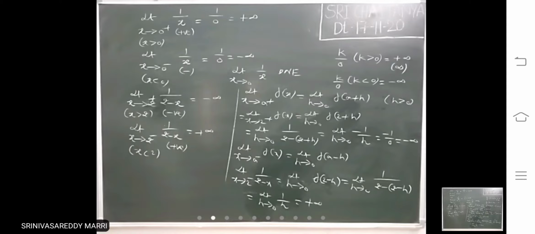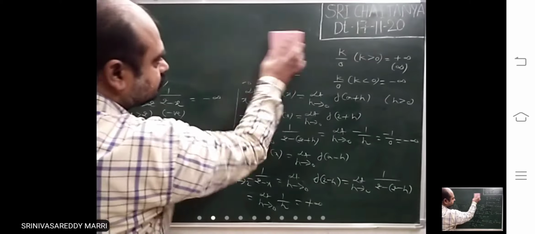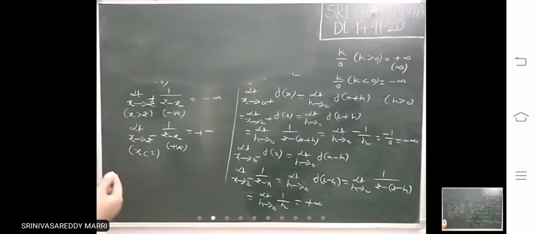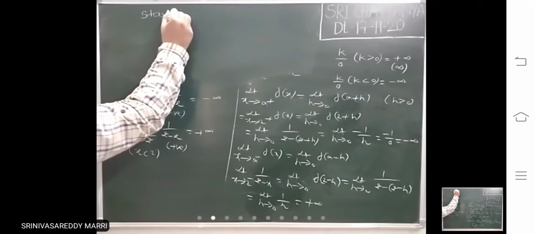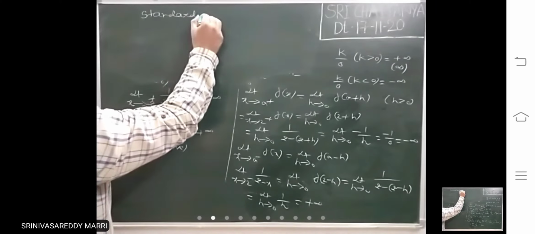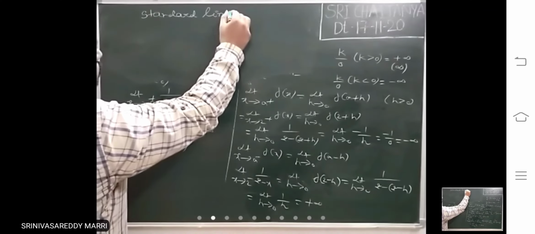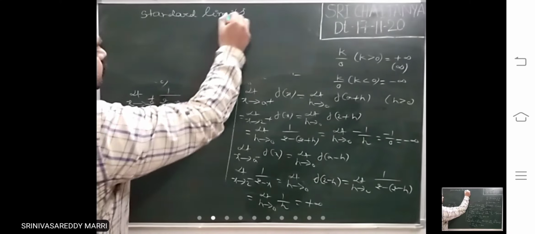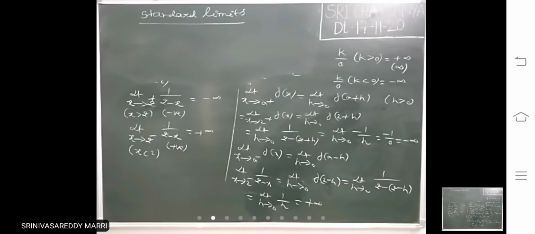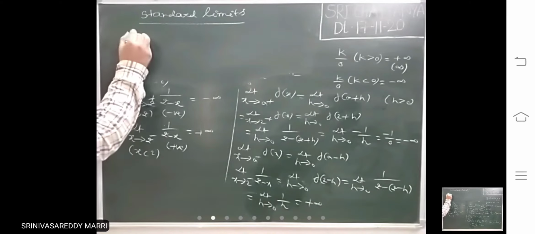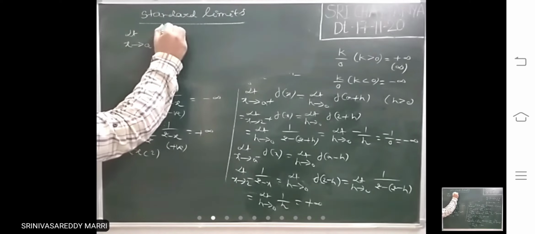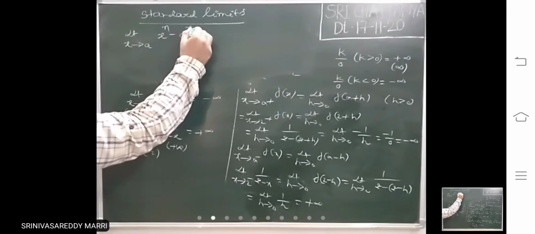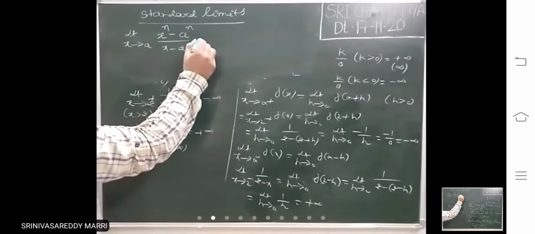Now we will move to standard limits. So the first standard limit is limit x tends to a, x power n minus a power n divided by x minus a.